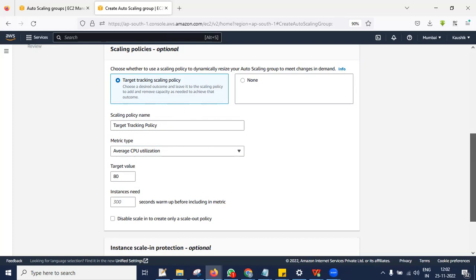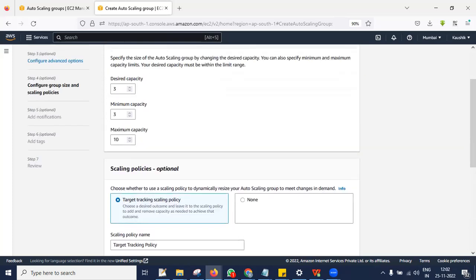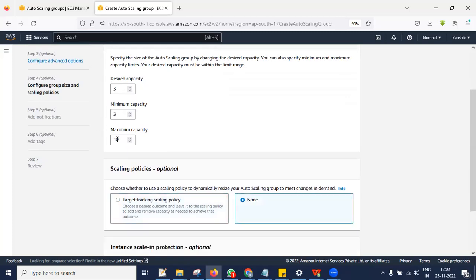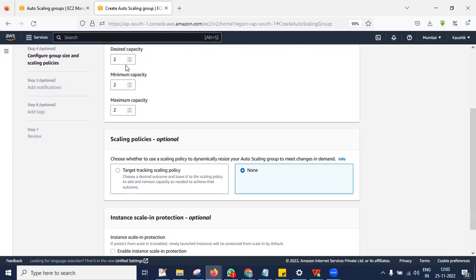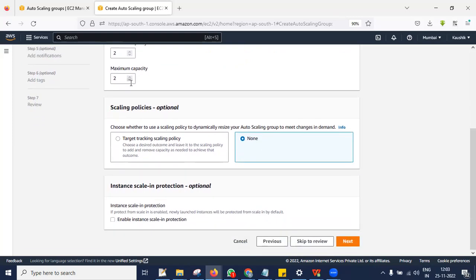Okay. Here we need to specify in this portion. For the time being, let me go with none. I don't want to scale up anything. Let me go with 1, 1, 1. You can practice with 2 also. The other thing is, the purpose of auto scaling is that when a server gets terminated, it should automatically launch again, right? So that is what we are going to check. So now one EC2 instance is running. Okay, we can have 2, yeah, 2 EC2 instances I have given, so that it will run with 2.